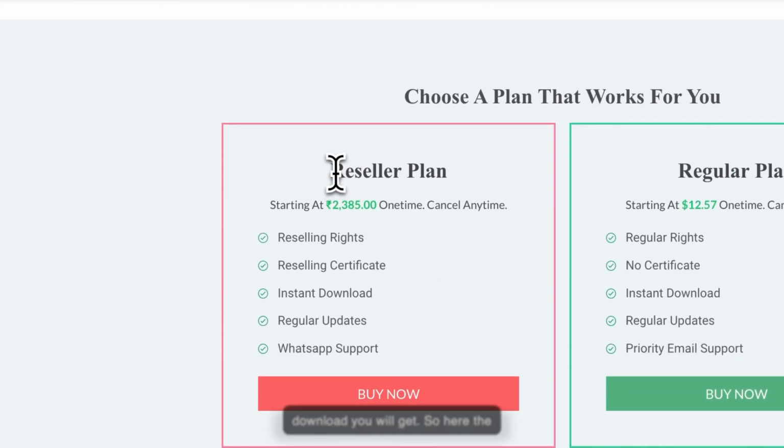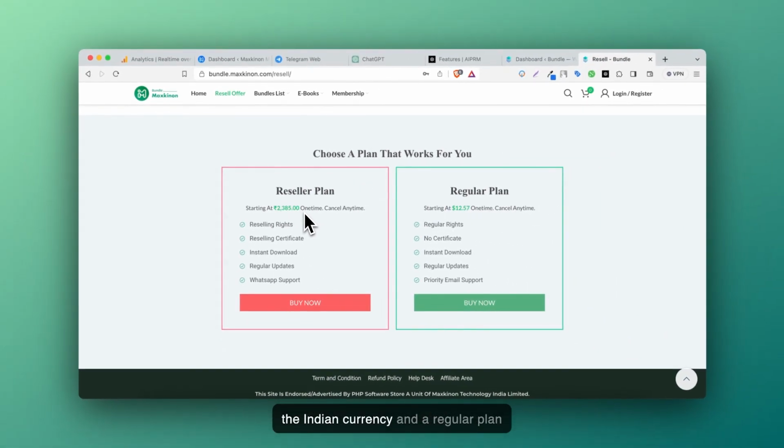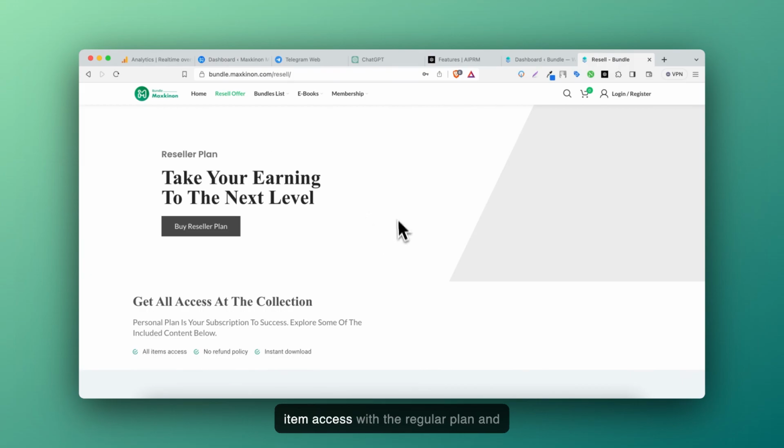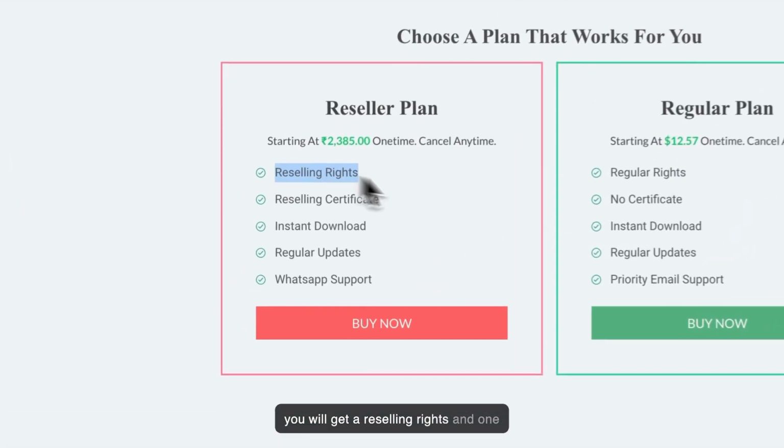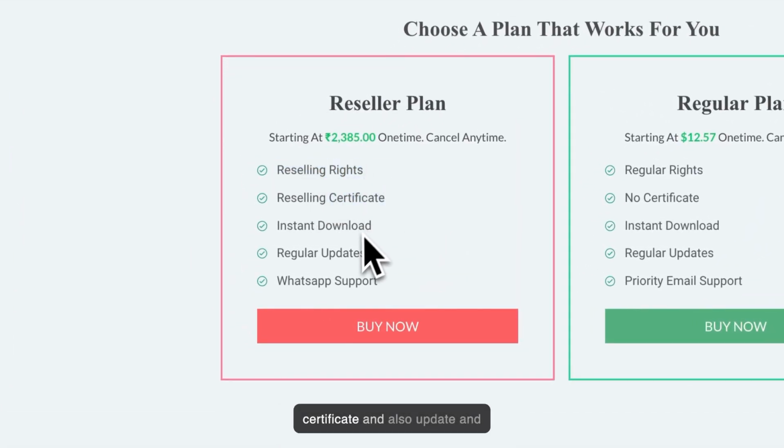So here the reselling plan is starting from 2385, which is in Indian currency, and a regular plan for your business purpose. If you want a regular plan, you can get all item access with the regular plan, and you can use it as a single domain for your business, and a reseller plan for your reselling rights. You can resell it. You will get reselling rights and one certificate, and also updates and WhatsApp support from us.